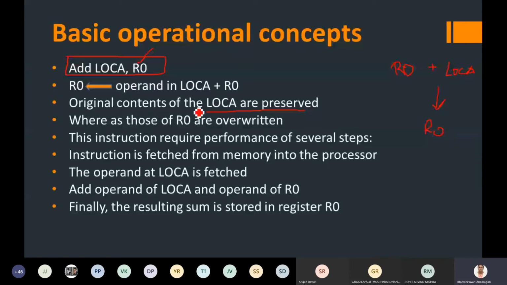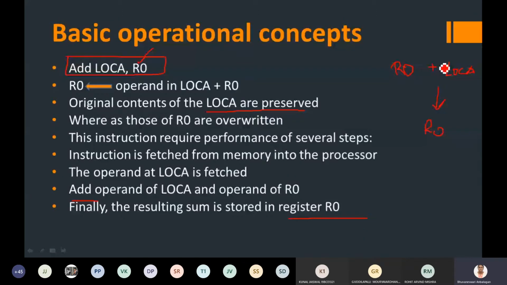So the original contents of LOCA will be preserved. The value available inside LOCA is fetched and the operand is added, and finally the result is going to be in register R0. This is a basic assembly language instruction that a computer can decode and execute.